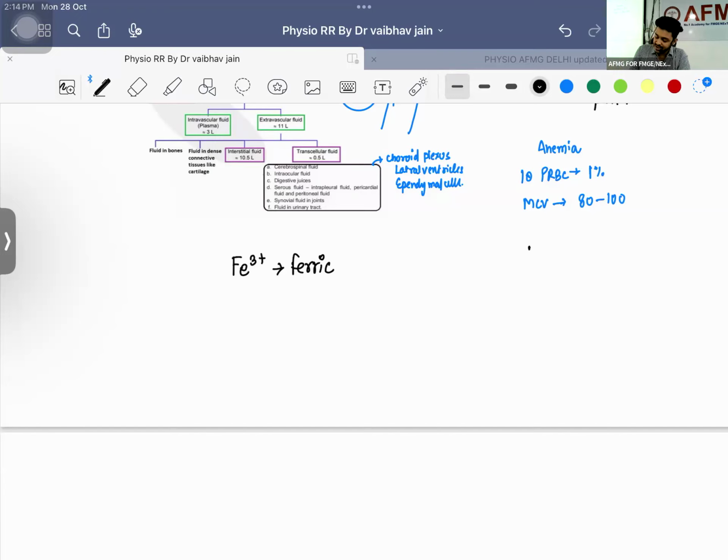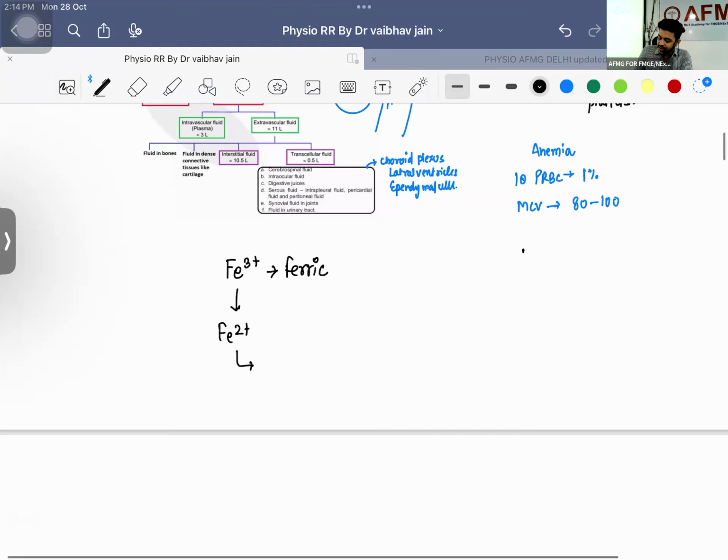Now this needs to get converted into Fe2+. Now this Fe2+ can enter into the duodenal cells with the help of the divalent metal transporter. This was your exam question. Divalent metal transporter. This was your exam question.